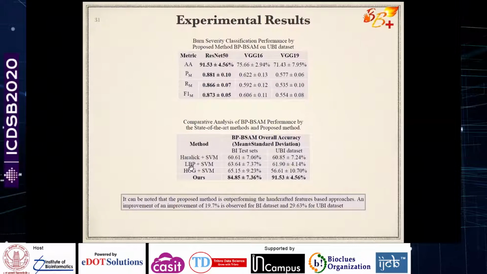Those include Haralick features, local binary pattern, or histogram of gradients, which are some of the feature extraction methods known to the image processing community. Compared to that, our model, which is deep learning based, is around 20% better. The features are extracted using deep learning, and the model accuracy was much better consistently on the different data sets. Here the results are on the UBA data set.